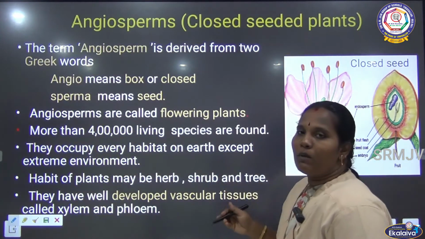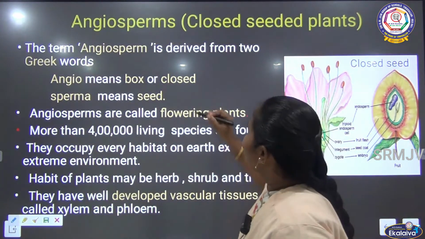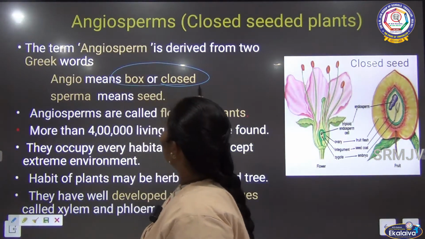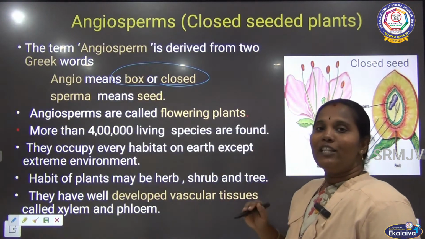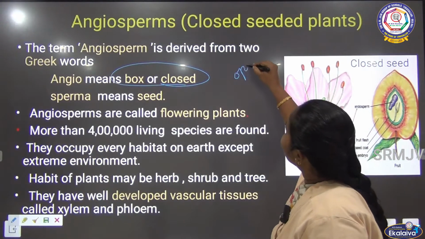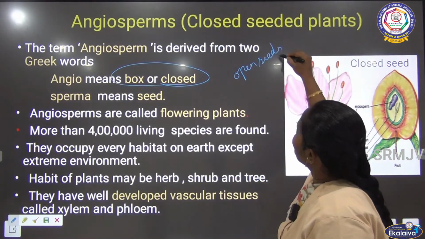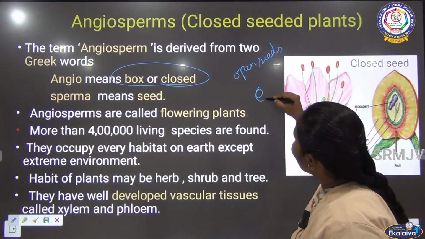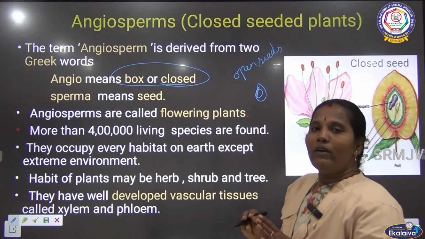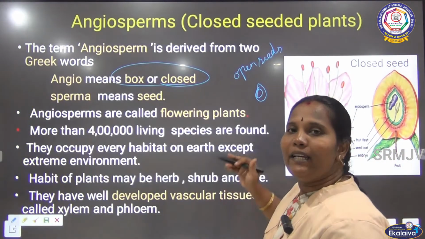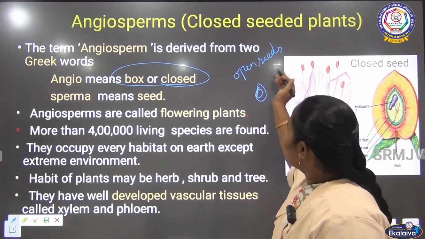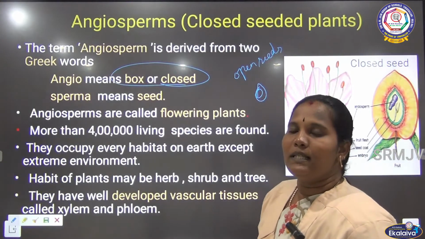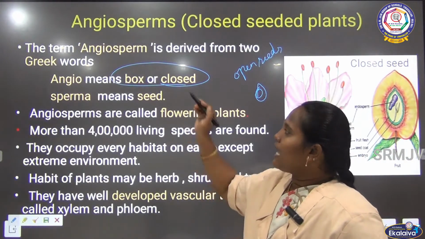See angiosperm. What does angio mean? Angio means closed. We saw that gymnosperms are the open seed plants. What is open seed? It has the seed, but the seed is not covered by the ovary. The ovule is not closed by the ovary. That kind of seeds are called gymnosperms, the open type of seeds. But we have to see here angiosperm.